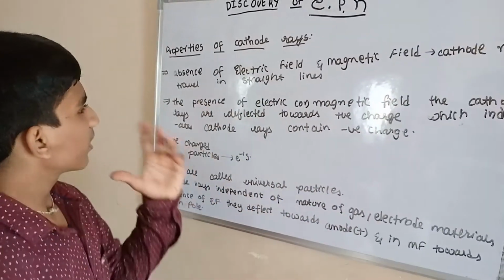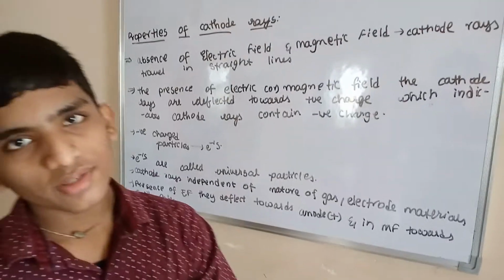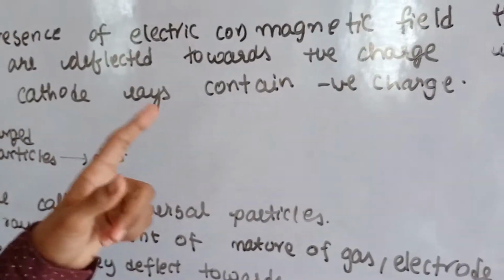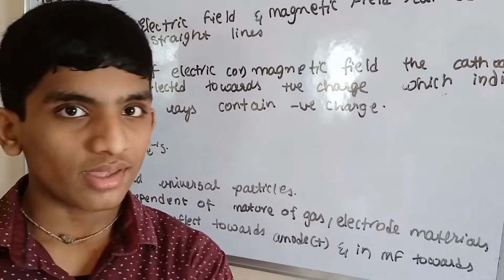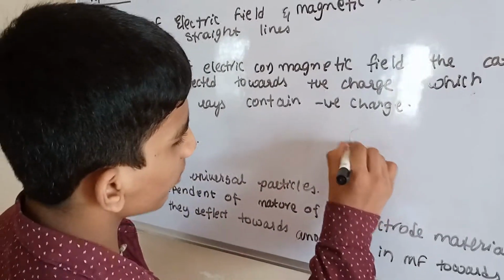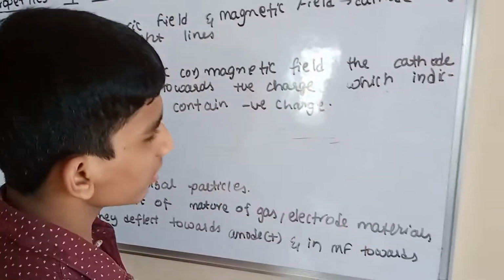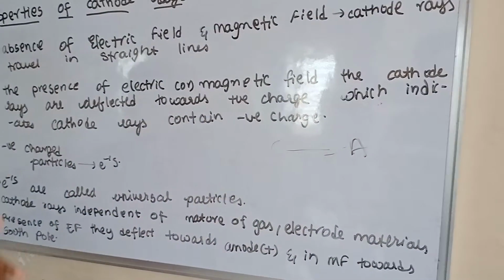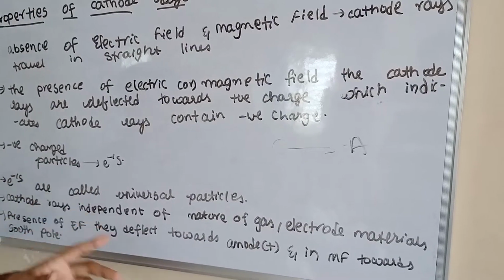Means when electric field and magnetic field are present, cathode rays go towards the anode.